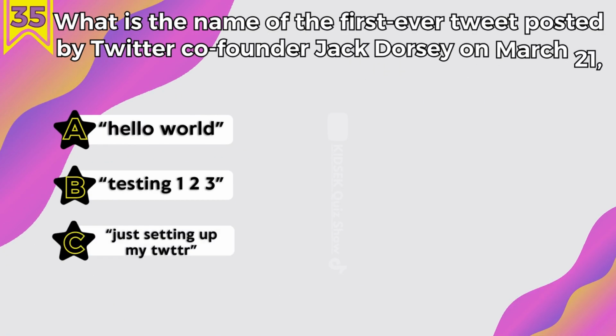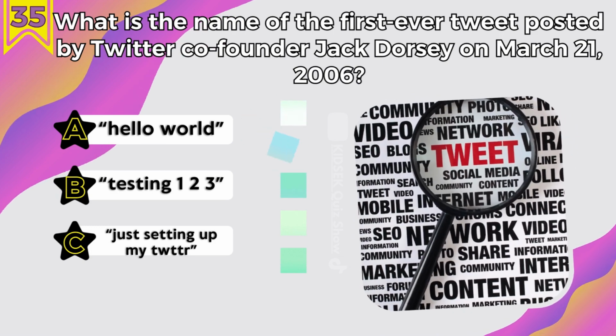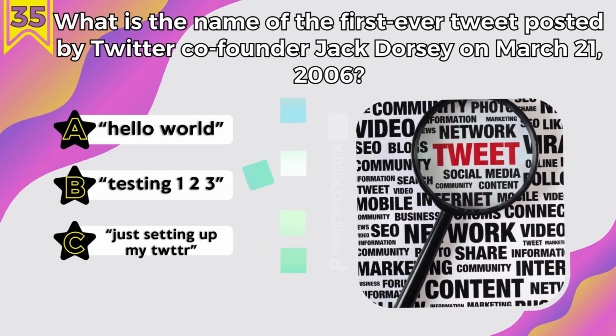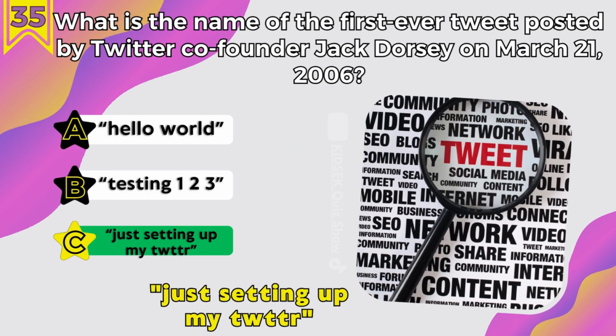What is the name of the first ever tweet posted by Twitter co-founder Jack Dorsey on March 21, 2006? That was: just setting up my Twitter.